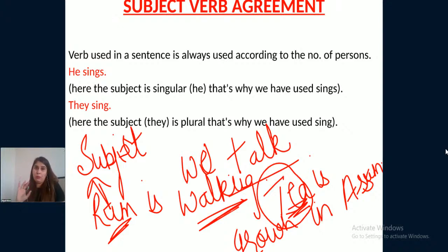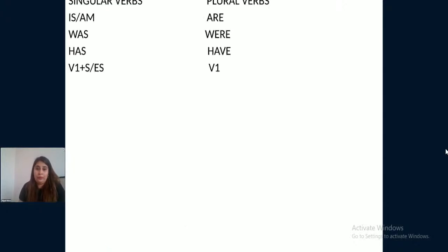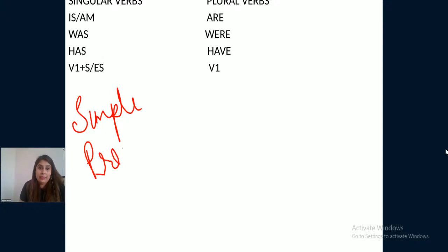If subject is singular, verb is singular. Subject is plural, verb is plural. Verb used in a sentence is always used according to the number of persons. He sings. Now, he is singular here. So that's why we have used first form of verb plus s or es. See, you need to understand one thing. In simple present tense,